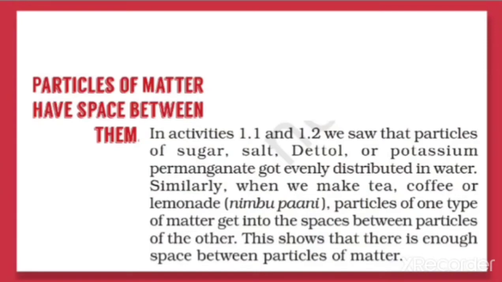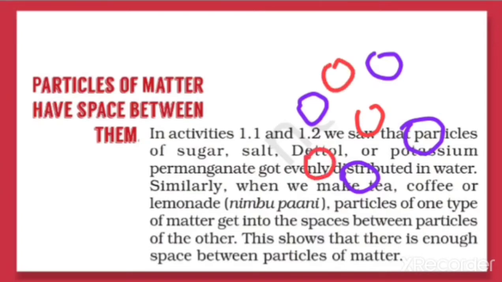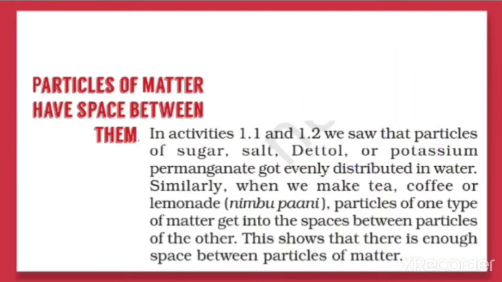Because there is space between the particles, one particle can get in between the particles of the other type of matter. So that is what we can say, that the particles of matter have space between them.